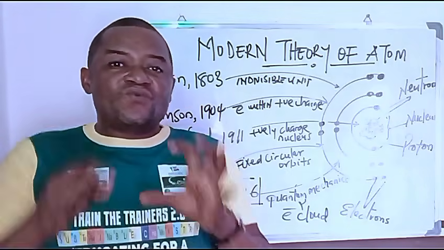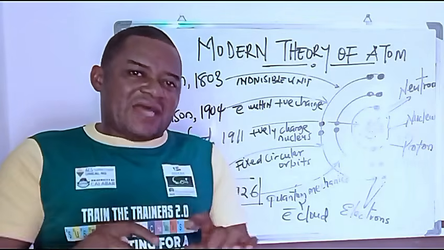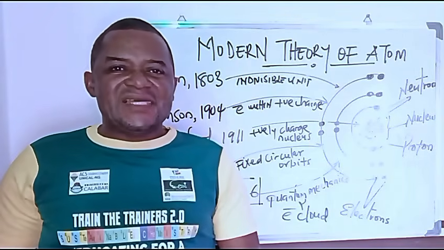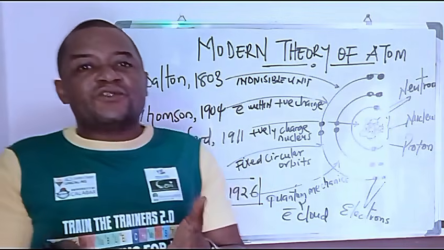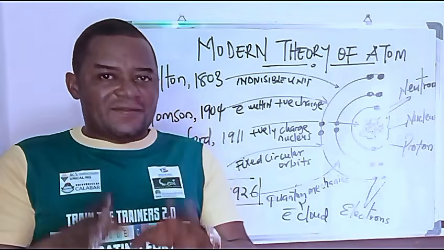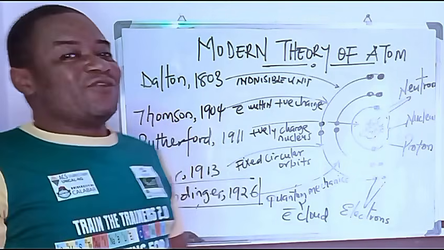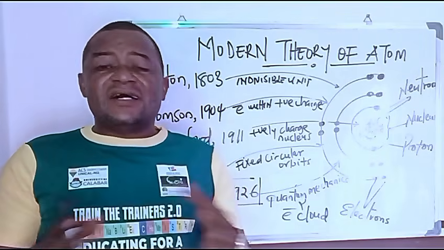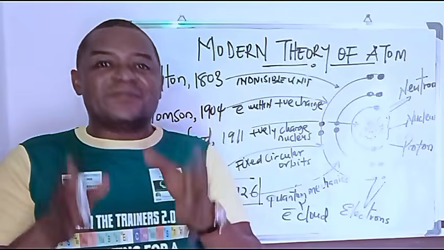And that is why we called the John Dalton atomic theory the billiard ball atomic theory. And he's credited with indivisibility. He believes that atoms of elements are indivisible. Okay, that is John Dalton for you. I'm not going to talk much about John Dalton's atomic theory and the corrections to his postulations. We are going to do a class on that.